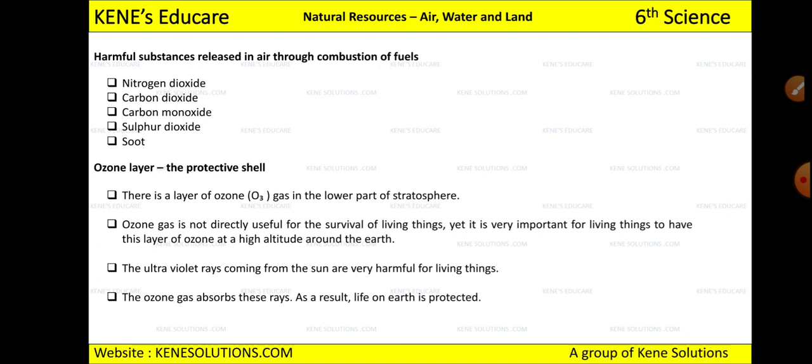Okay, this ozone layer doesn't allow the sun to pass the harmful ultraviolet rays, because if these ultraviolet rays come to our skin, what will happen? It can cause us cancer also. It is that dangerous to us, and this ozone layer protects us from these ultraviolet rays. Okay, the ozone gas absorbs these rays, and as a result life on the earth is protected. So I hope you have understood the importance of this ozone layer. It is very much important for us.